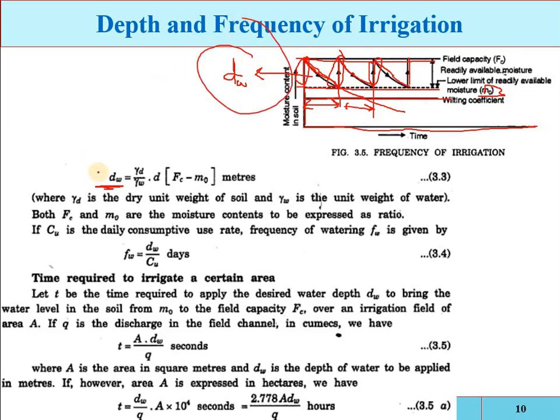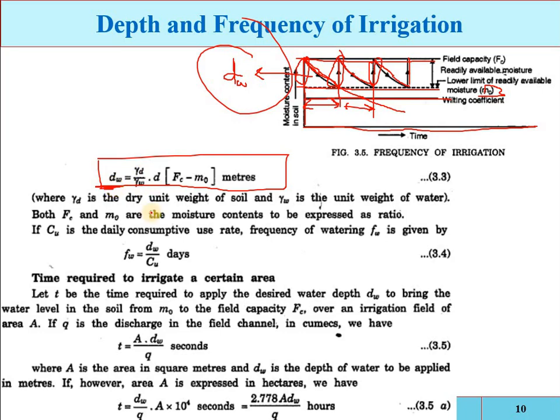Okay, so this is the most important equation, that how much water will be applied in one irrigation. If the moisture content is depleted from field capacity up to the lower limit of readily available water, then with the unit weight of the soil, the unit weight of the water, and the depth of the root zone, this much water you have to apply.